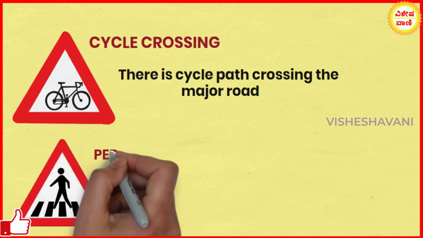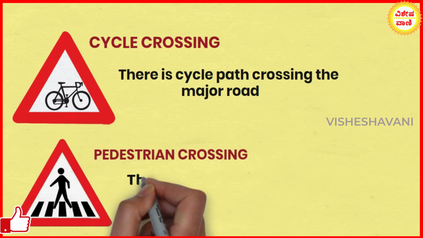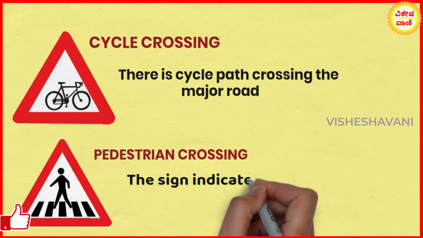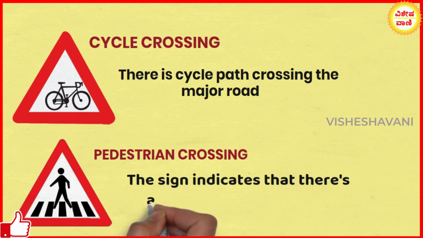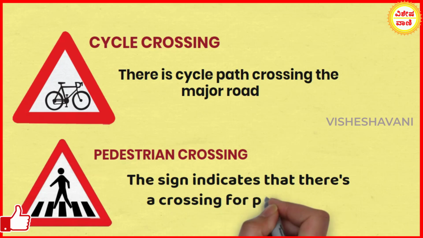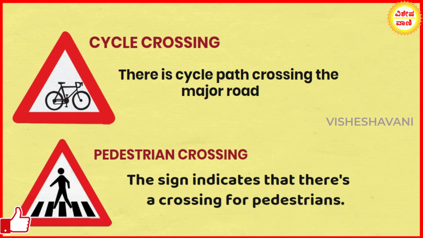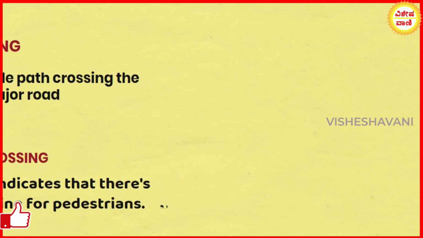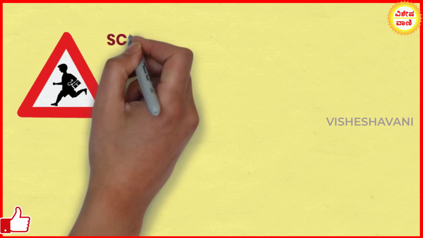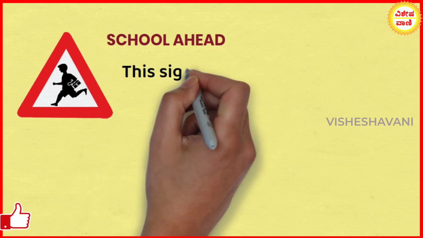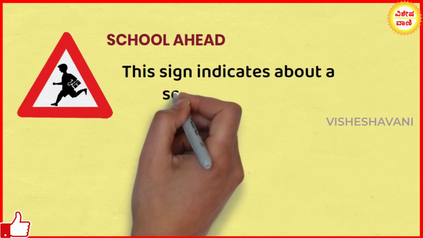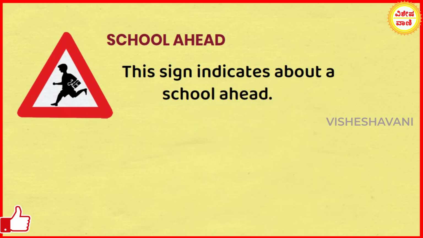Pedestrian crossing. This sign indicates that there is crossing for pedestrians. When seeing this sign, the driver should either slow down or stop the vehicle and let the pedestrian cross the road first. School ahead. This sign indicates about a school ahead.